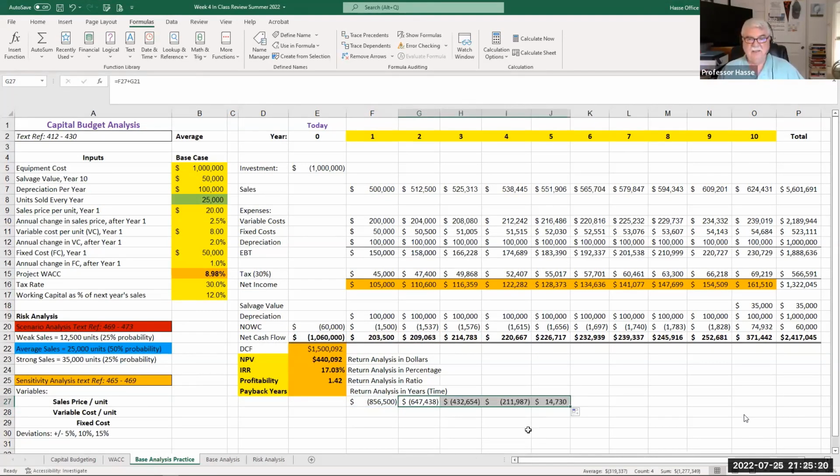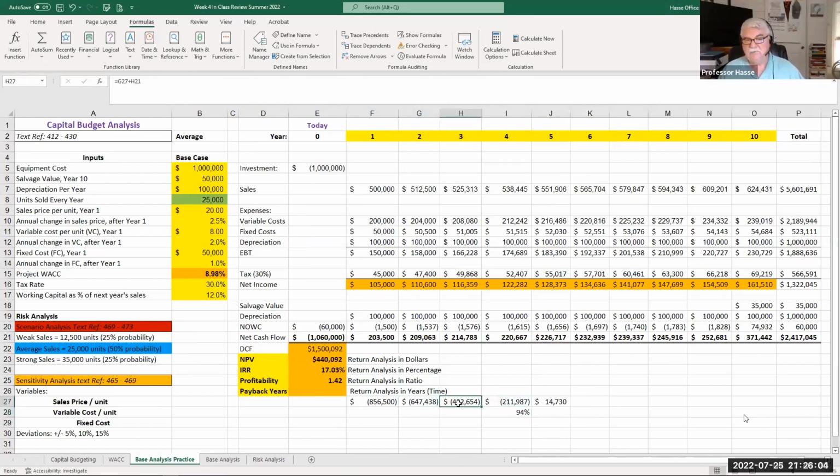And notice at the end of year 5, we've built up a positive return of $14,730. So it took us 1, 2, 3, 4, and part of year 5 to pay it back. How much of a part of year 5? Easy. We now just take the percentage of how much was left to recoup at the end of year 4 and divide that by our year 5 return, and we get 94%.